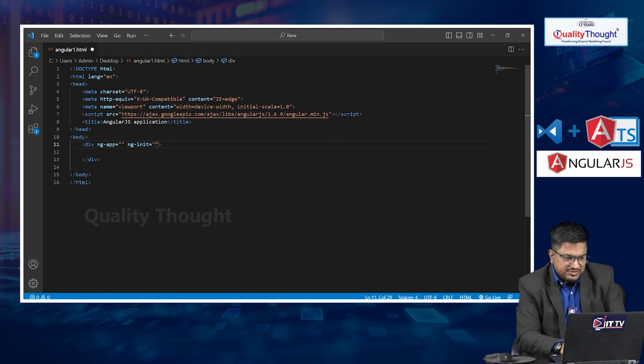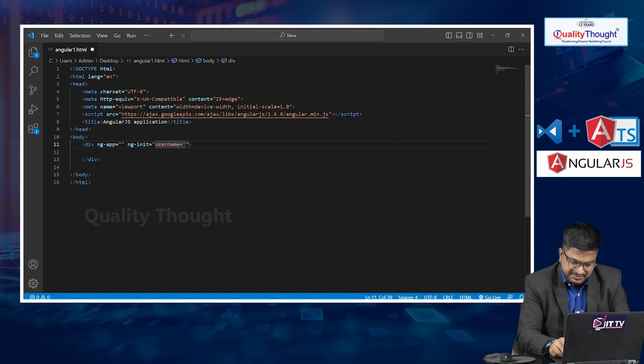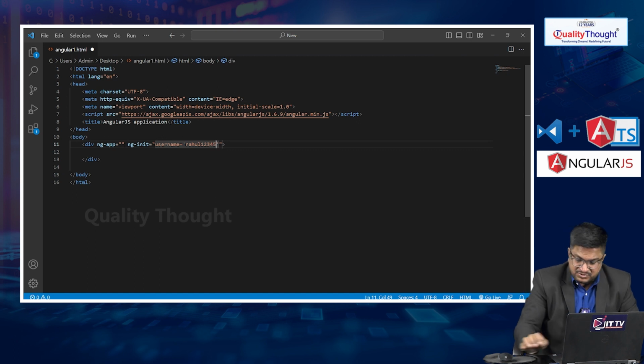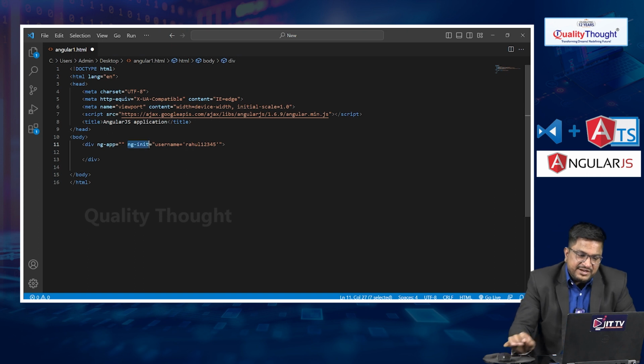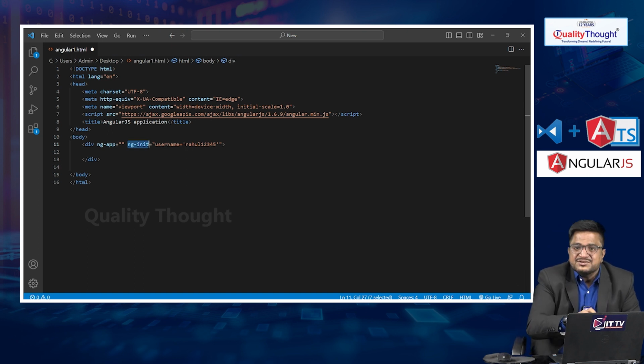Let me write, for example, username equal to Rahul1234, my username. Now I am taking one variable using ng-init, which is another directive, to define one username inside the component.